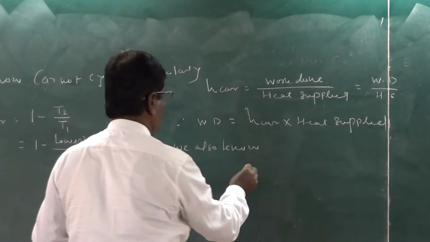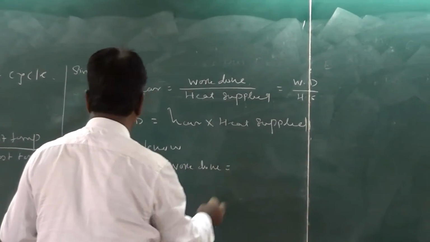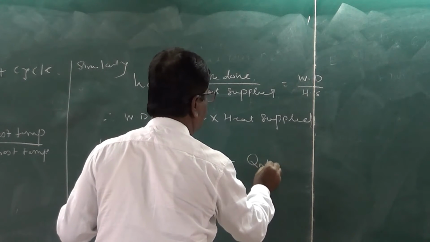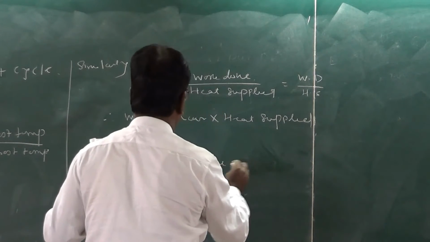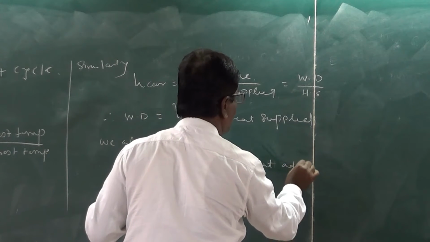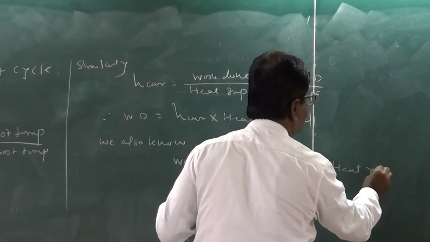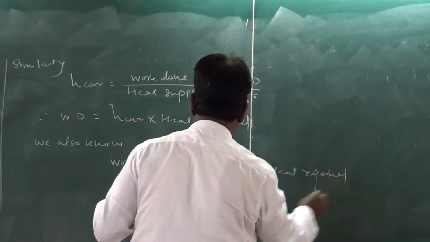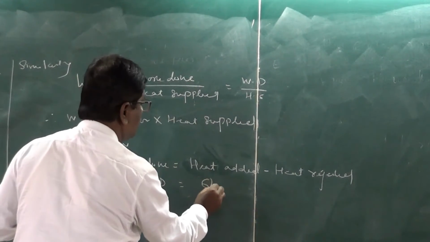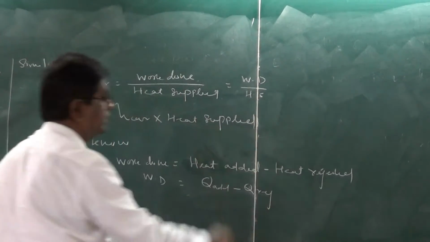We also know work done is equal to Q added, or heat added, minus heat rejected, or work done is equal to Q added minus Q rejected.